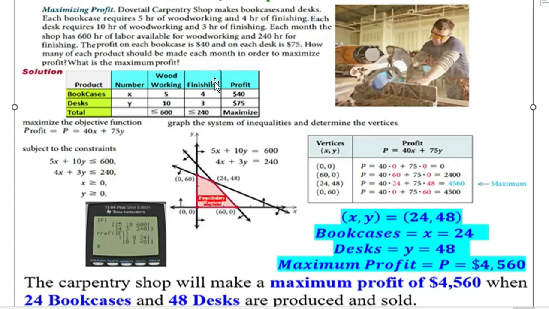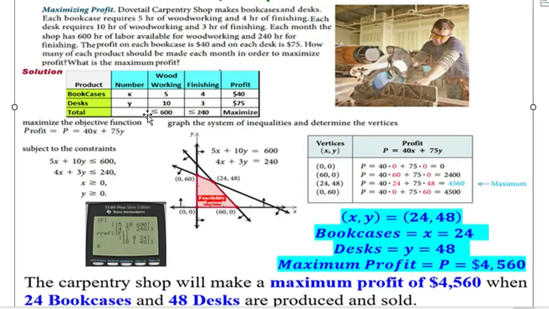Then for finishing we can use the maximum 240 hours or less. And the objective is to maximize the profit. So the objective function is maximizing the profit: 40x plus 75y, and this is what we are trying to maximize.